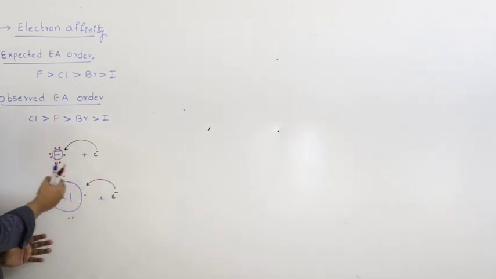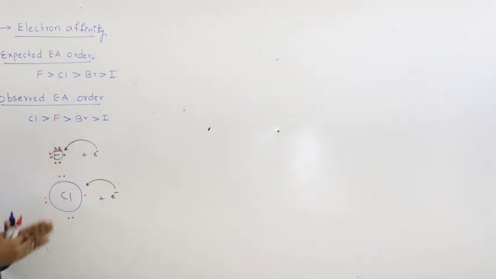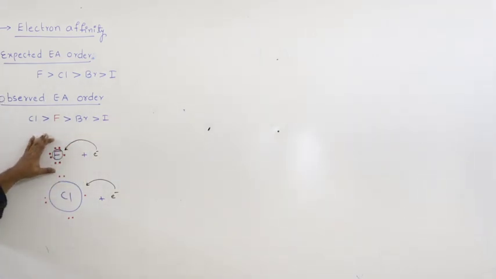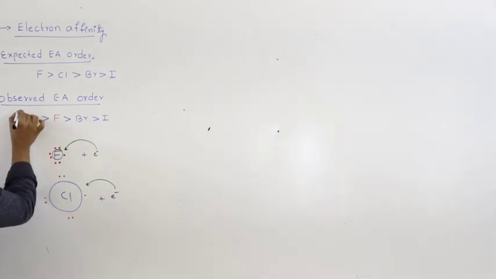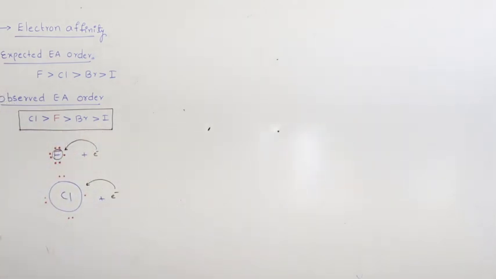The electron can be readily accommodated compared to the electron that is to be added to fluorine. Hence, the net energy released in the case of fluorine is less than that of chlorine. So, which element has the highest electron affinity? The answer is chlorine, not fluorine.